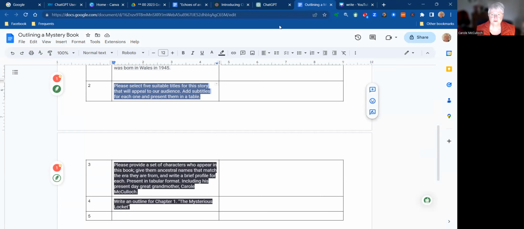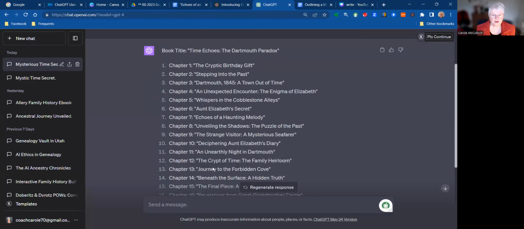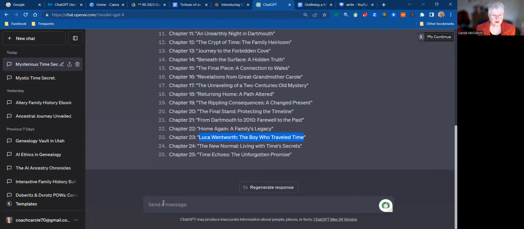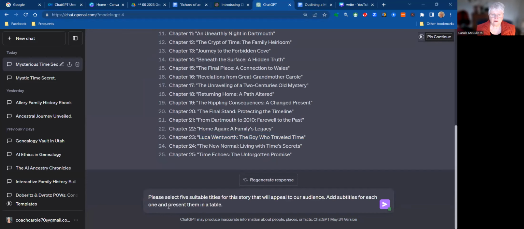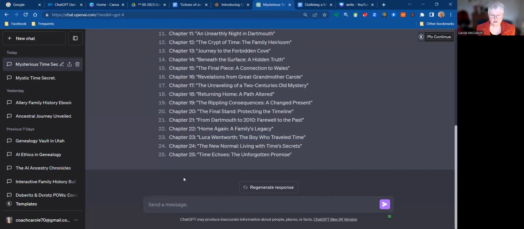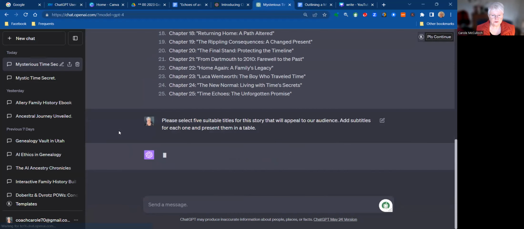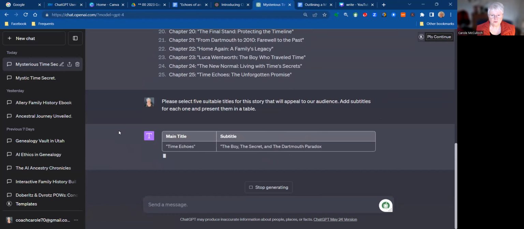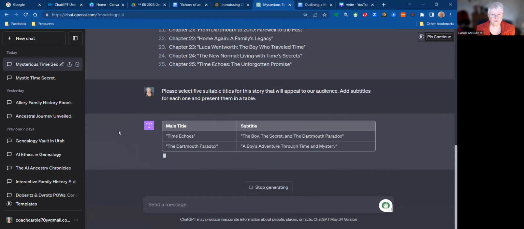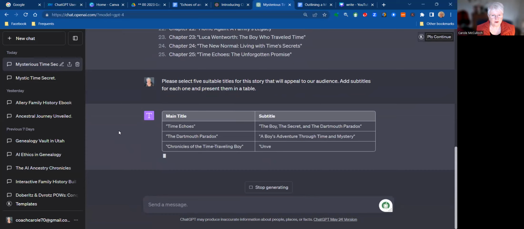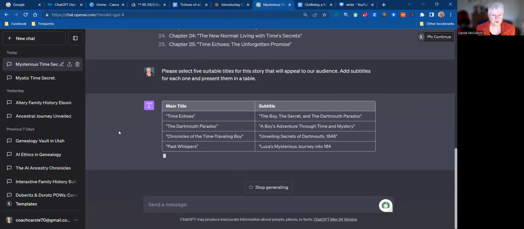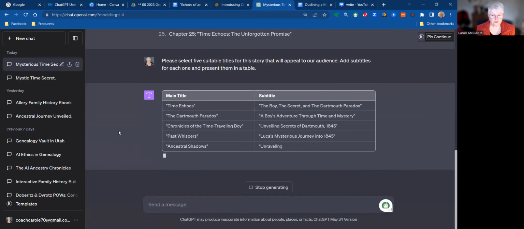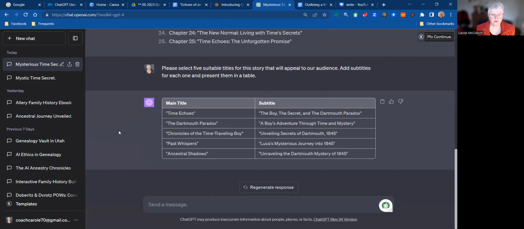So I'm copying that in place and coming back to GPT and coming to the bottom here and pasting it in place. And we'll see how it comes up with suitable titles and subtitles. I haven't said too much more than that. It's a very short kind of prompt, but I've given it a parameter. I only want 5 suitable titles with subtitles, and there we go.